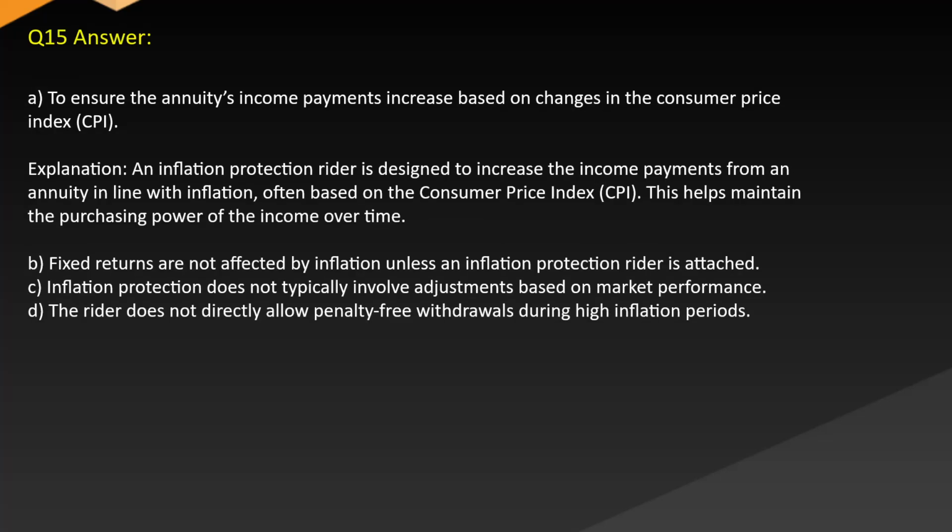Answer A. To ensure the annuity's income payments increase based on changes in the consumer price index. Explanation. An inflation protection rider is designed to increase the income payments from an annuity in line with inflation, often based on the consumer price index. This helps maintain the purchasing power of the income over time. B. Fixed returns are not affected by inflation unless an inflation protection rider is attached. C. Inflation protection does not typically involve adjustments based on market performance. D. The rider does not directly allow penalty-free withdrawals during high inflation periods.